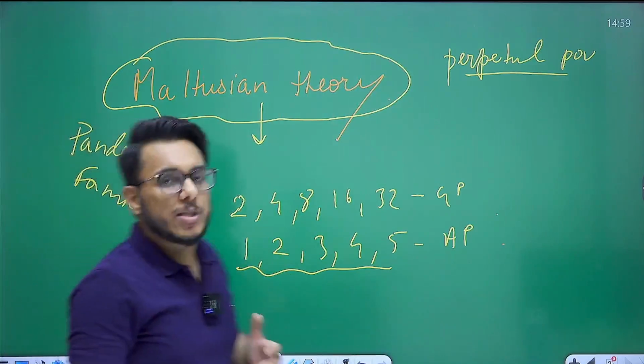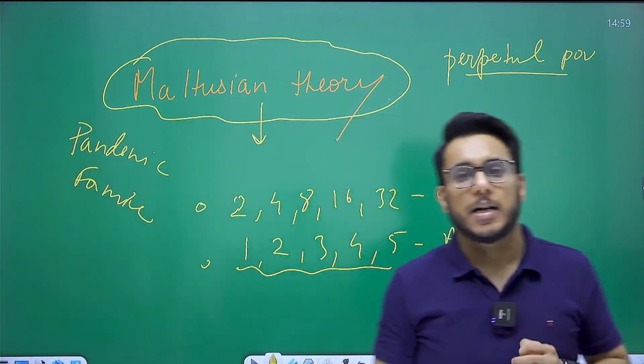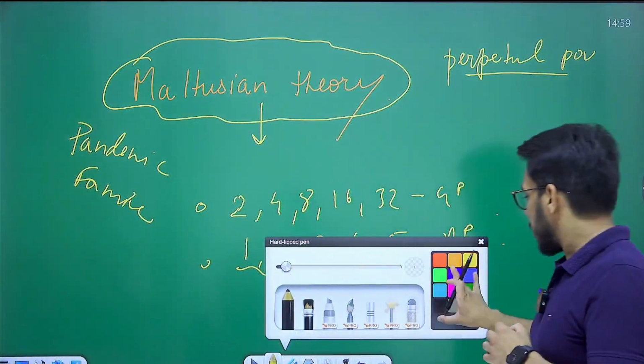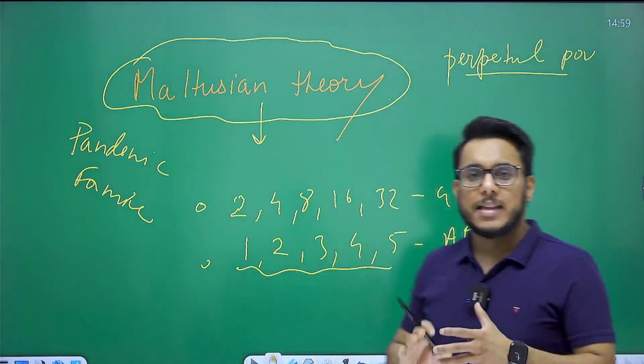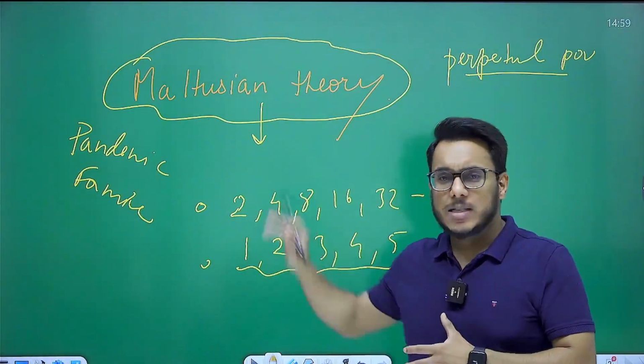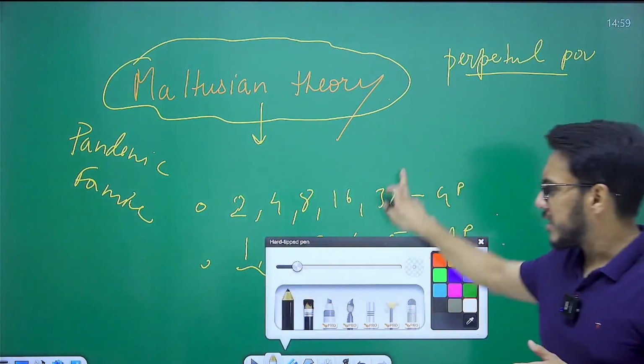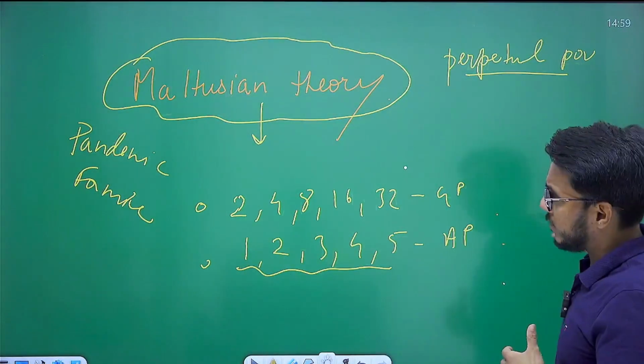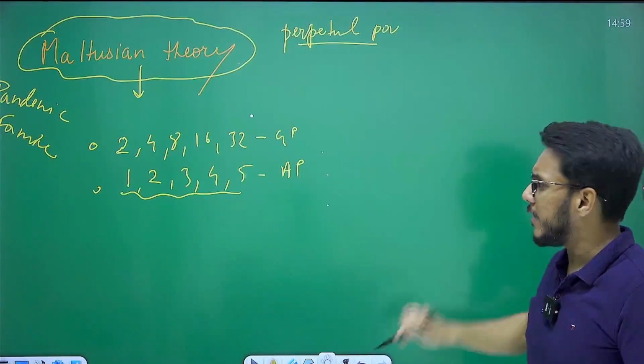However, this Malthusian theory of population growth has now been discarded. Why has it been discarded? Because there are many things in the present contemporary world that do not support this theory. Let's discuss those things, or the criticisms, and we just need to see them quickly.